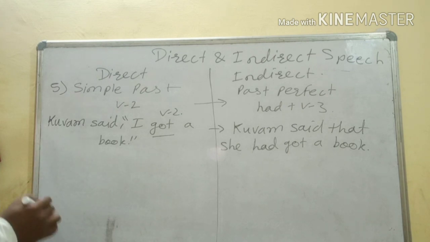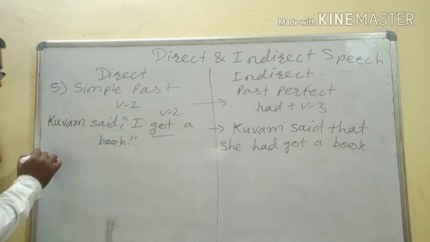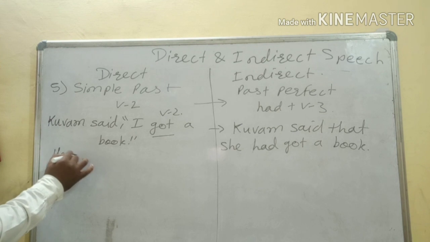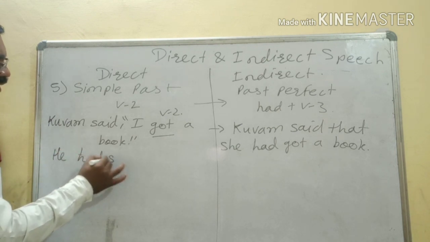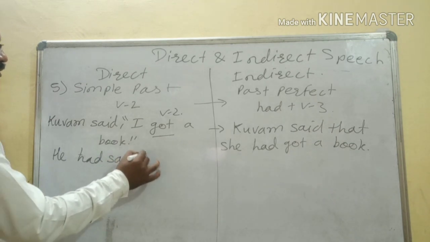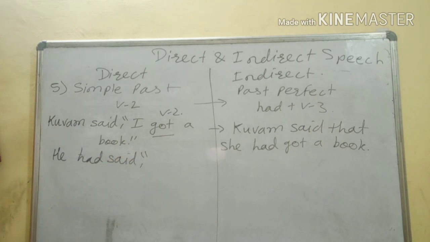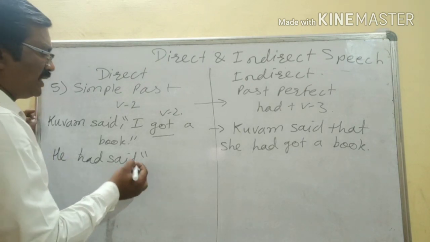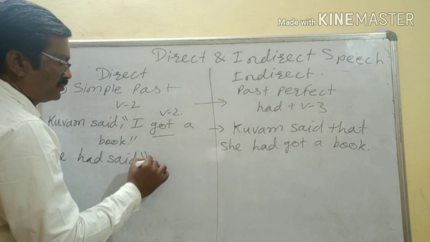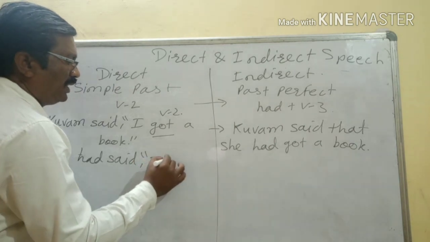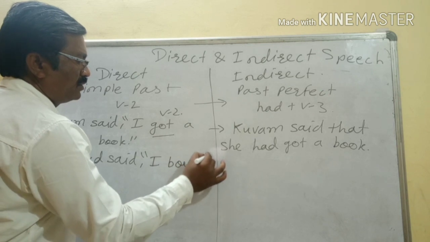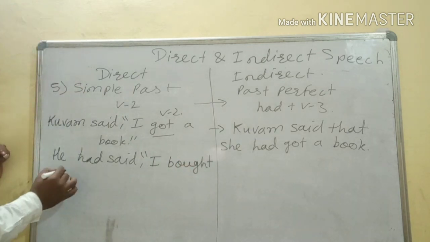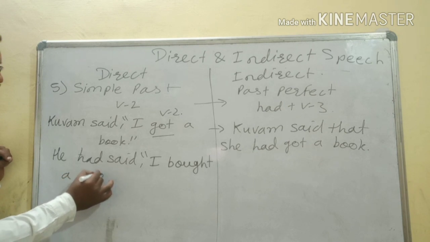Okay. Another statement we will say, he had said, I bought a car.